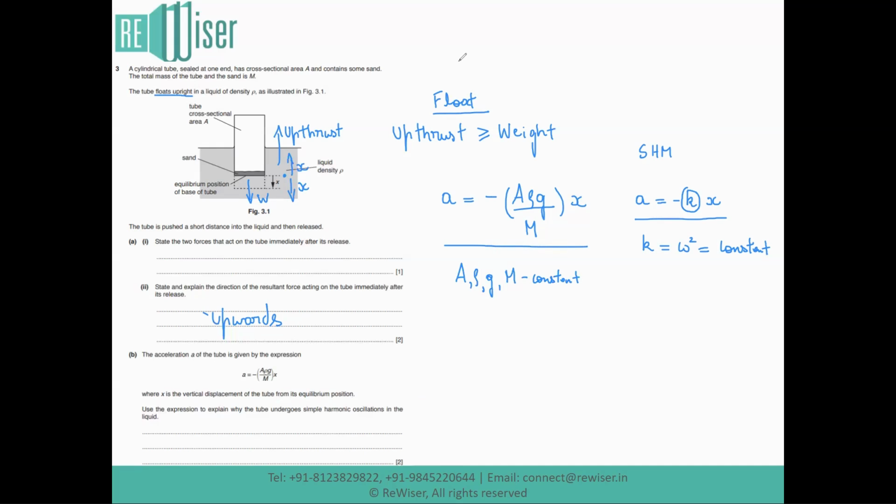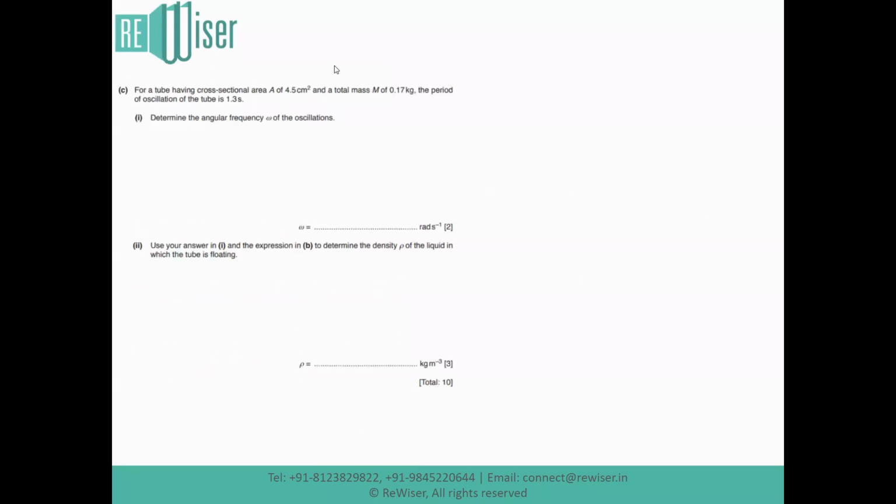Moving on to the next part. The next part tells us, for a tube having a cross-sectional area A equal to 4.5 centimeters square. So let's write the data. Value of A is 4.5 into 10 to the power of minus 4 meters square in SI unit. A total mass of capital M, which is equal to 0.17 kilogram. The period of oscillation of the tube is 1.3 second. Determine the angular frequency omega of the oscillations.